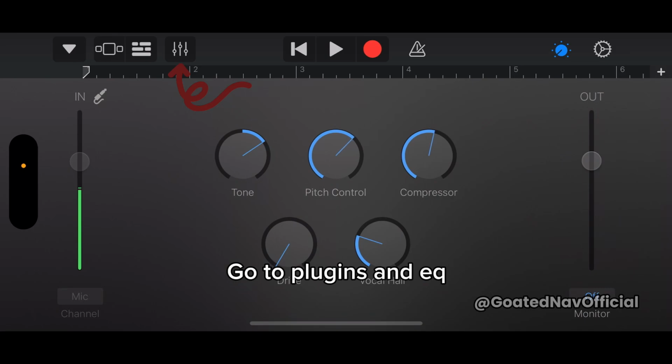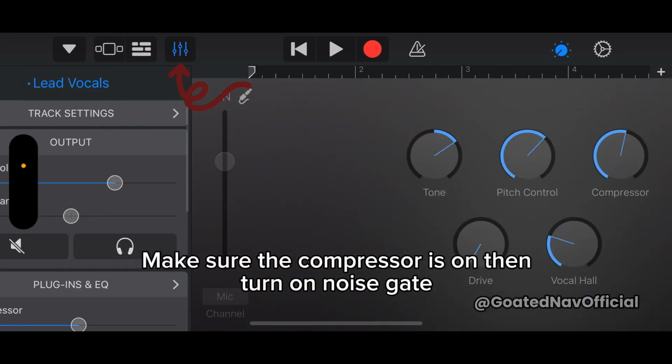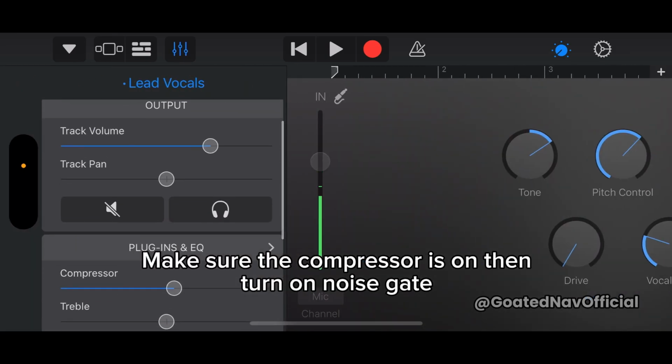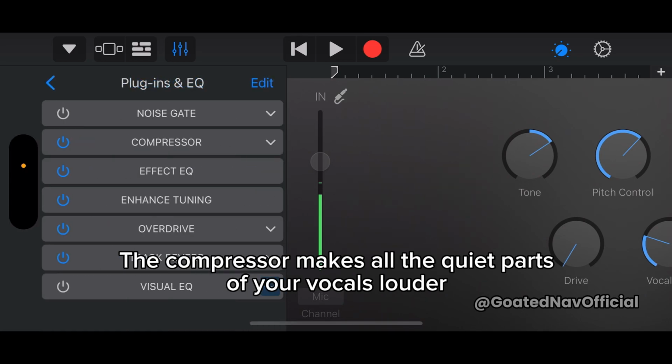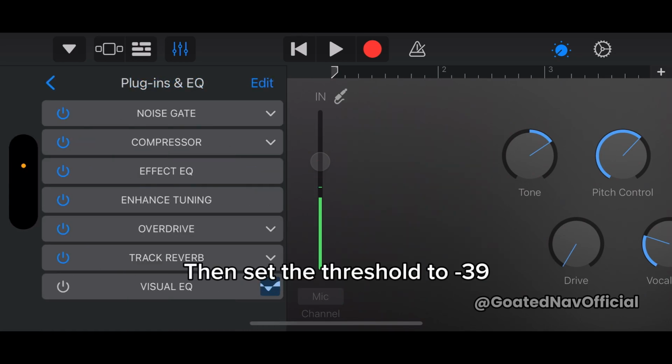Go to plugins and EQ. Make sure the compressor's on. Then turn on noise gate. The compressor makes all the quiet parts of your vocals louder. Then set the threshold to -39.